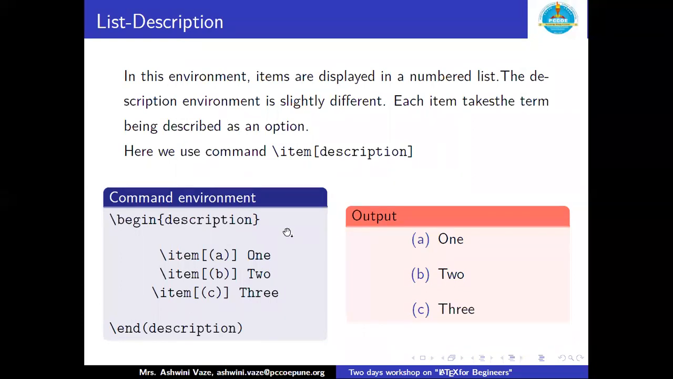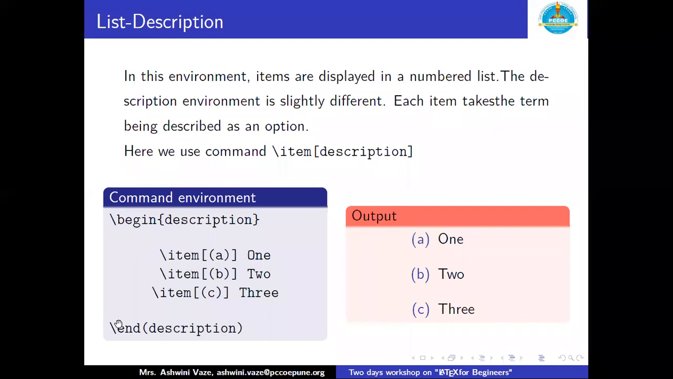Further, we are going to deal with the third type of list, description. The description environment is slightly different. Each item takes the term between brackets as an option. So here we use the command \item with a description, right? So let us check out the coding for this.